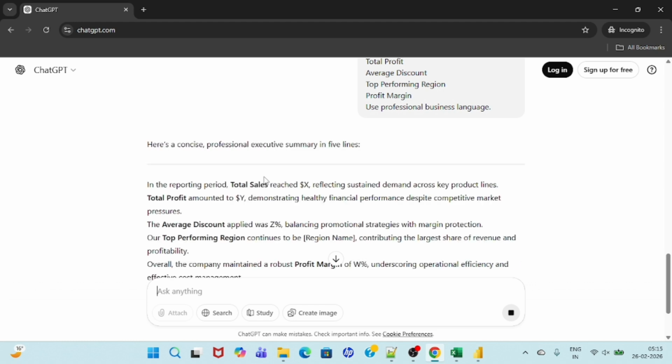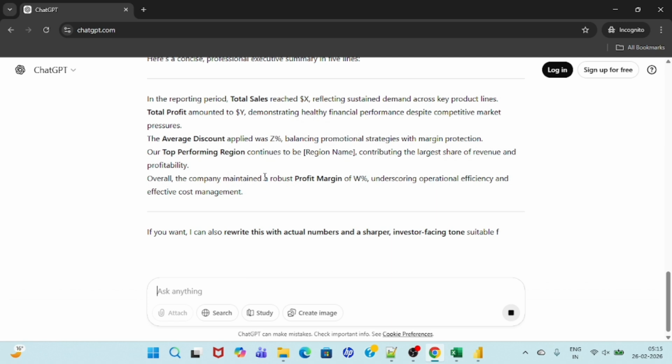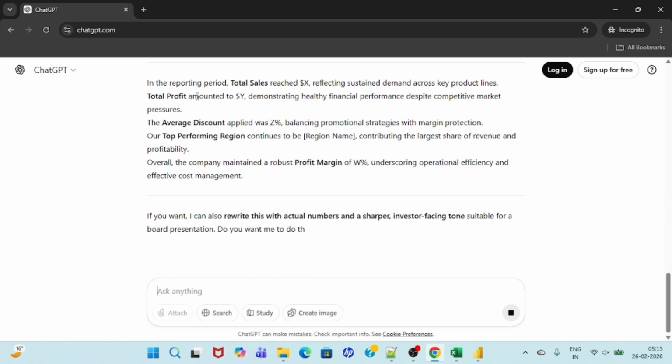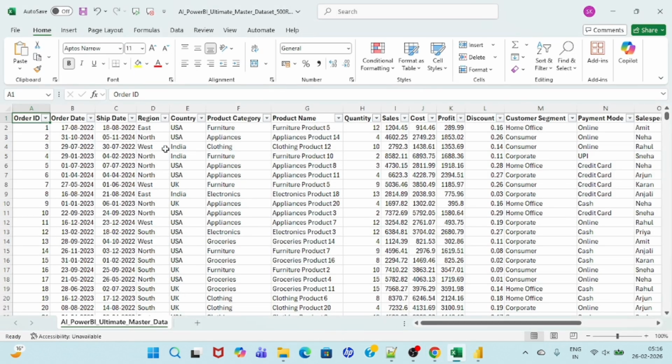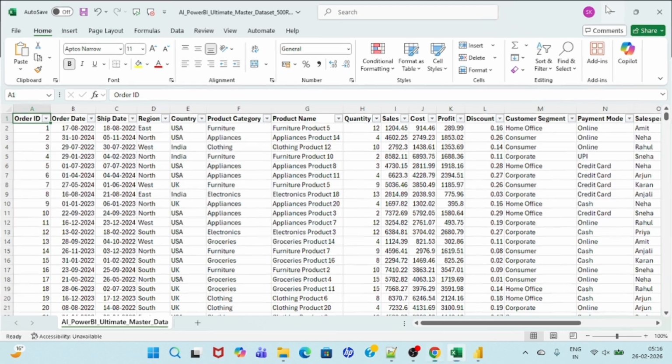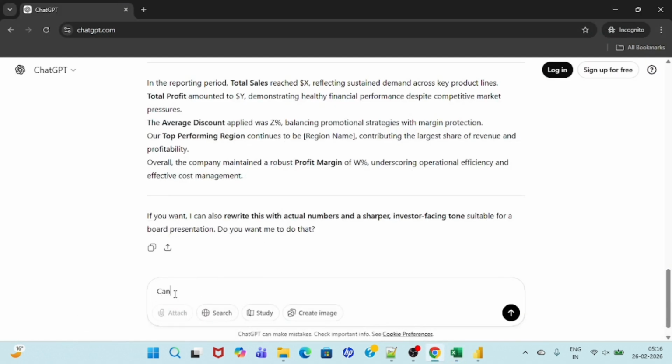Okay, so here you can see we have got the clarifications. In the reporting period, total sales reached X amount and all that. Since we have not exposed our data set to ChatGPT, but if you want, you can put in the headers. If it is confidential data, then you should not expose the data. If it is not, then you can expose the data. So here I'm going to say, can you please